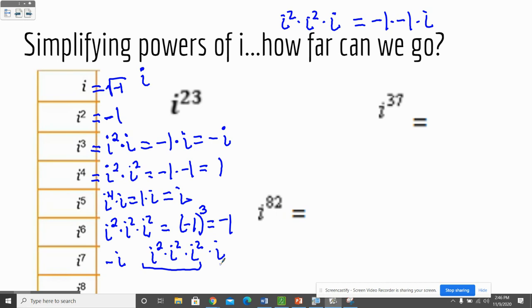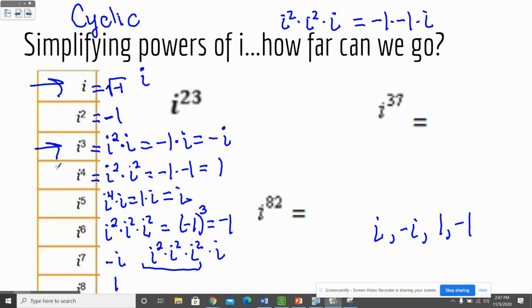And i to the eighth gets us back to 1. So we call this a cyclic function. It's just kind of fun to say. And any i to any power will give you one of 4 answers: i, negative i, 1, or negative 1. All of the odd ones are going to give me an i or a negative i. And all the even ones will give me a 1 or negative 1.